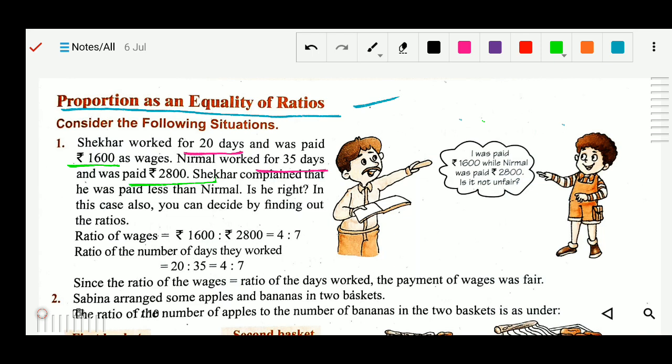So in this case, we have to compare two different quantities at a time. In the example of you and your friend, you both worked for the same time, 1 month, so we only had to compare the money.